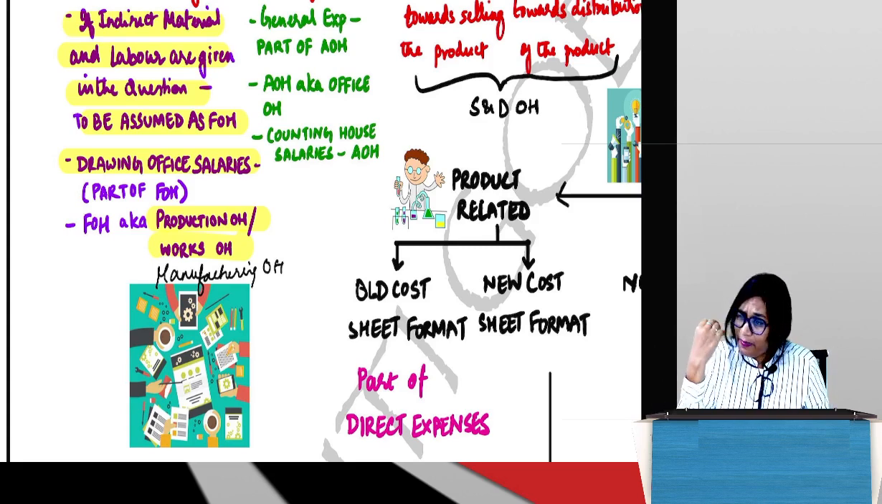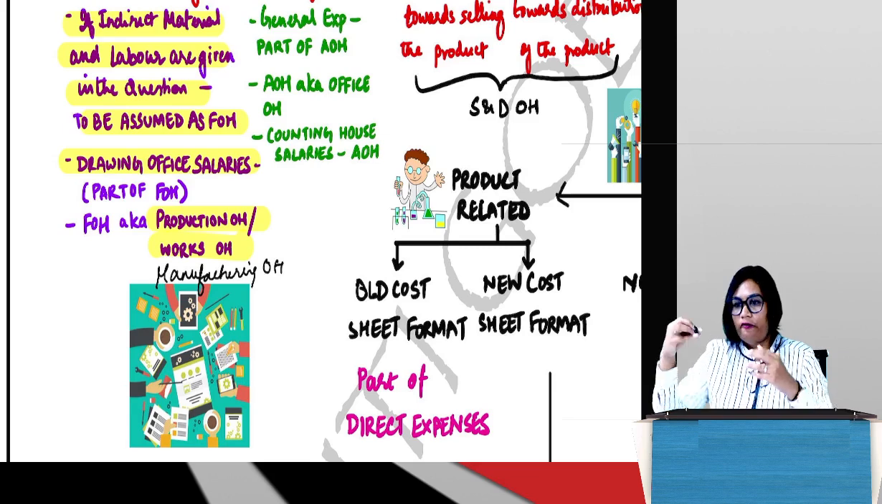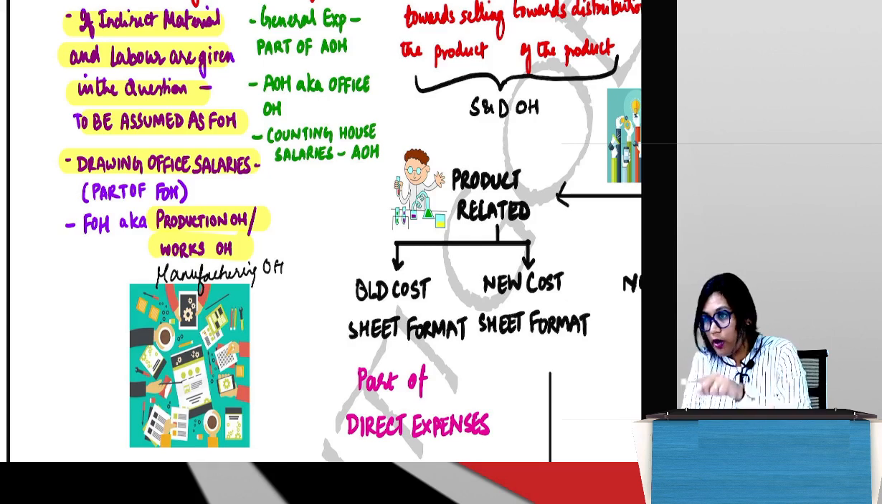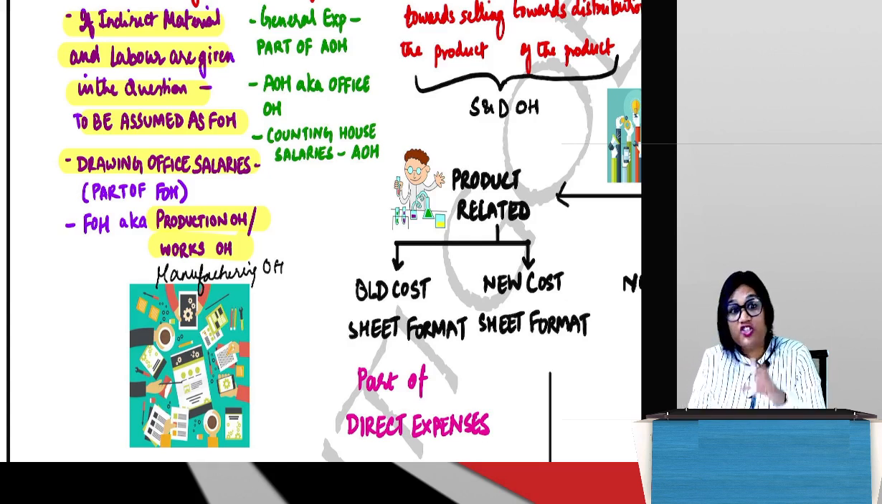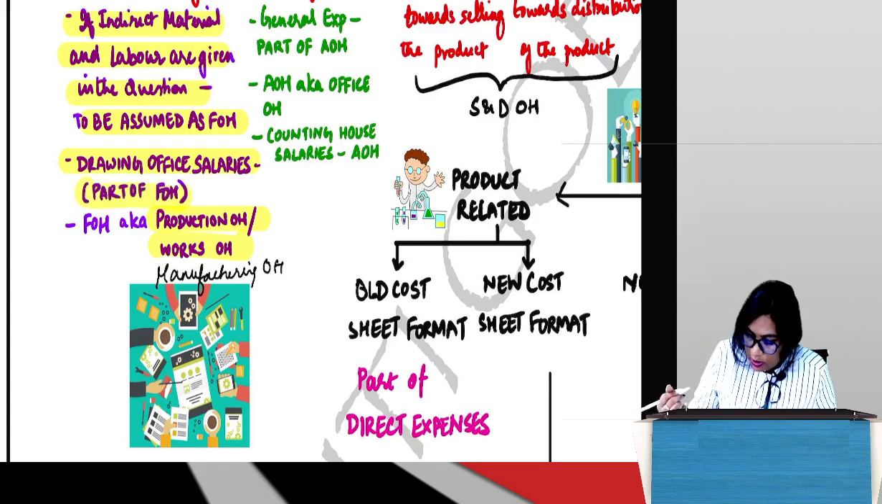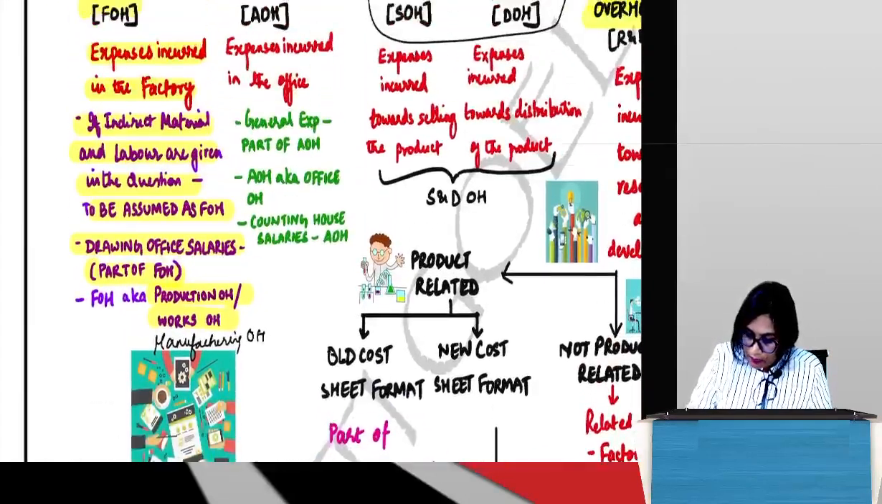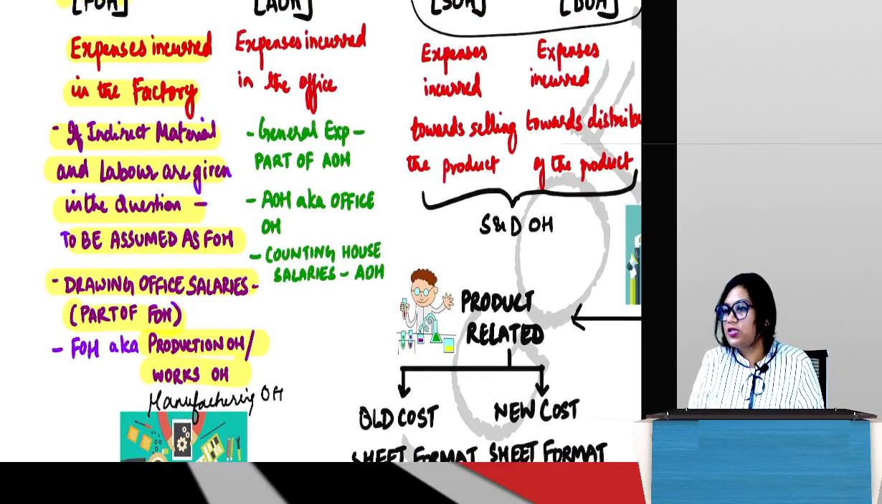So like this, there will be many instances which you will have to figure out, obviously through practice, right? Drawing office salaries are salaries of those people who help in making those drawings, who are part of the drawing department, which is part of the factory, and hence it is part of factory overheads. That's why it is written here as factory overheads. So guys, simple: factory overheads are those indirect costs which are incurred in the factory. Works overhead, manufacturing overhead, production overhead, factory overhead, all are the same.